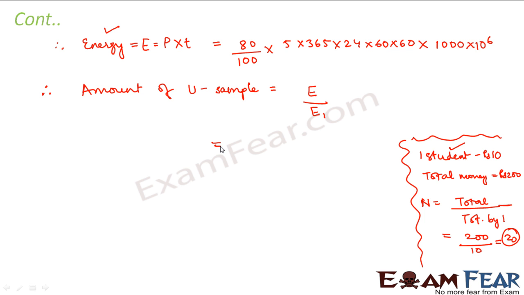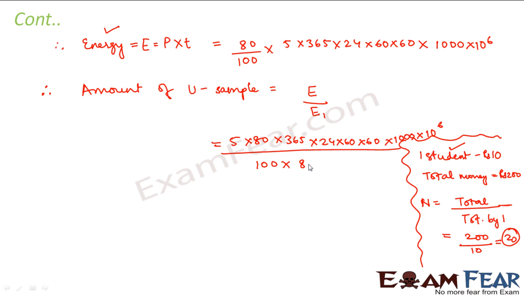So with this you can calculate the value as 5 into 80 into 365 into 24 into 60 into 60 into 1000 into 10 to the power 6 divided by 100 into 8.20 into 10 to the power 10. So this is 1538 kgs. So this would be the amount of the uranium sample.